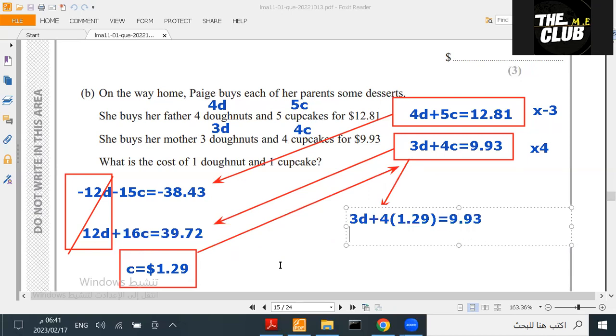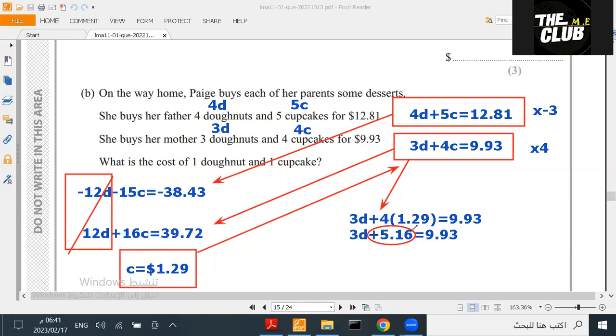Now I'm going to continue answering. 3D plus, when we multiply 4 by 1.29, 1.29 times 4 is 5.16, equals 9.93. Now I'm gonna take the 5.16 to the other side.